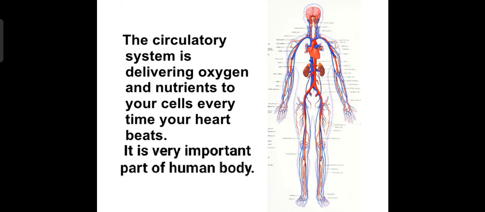And nutrients, the products we gain from digestion of food, are also circulated or transported to the other body parts through blood. So it is a very important part of the human body.